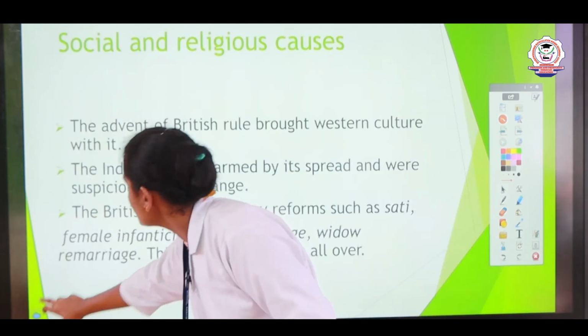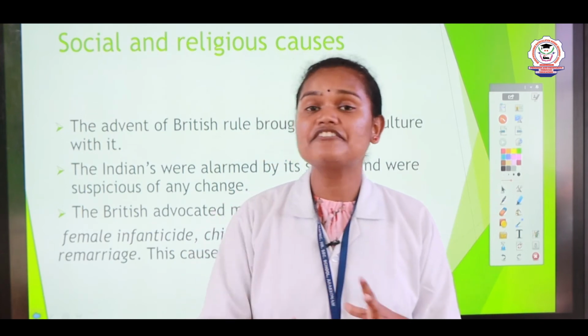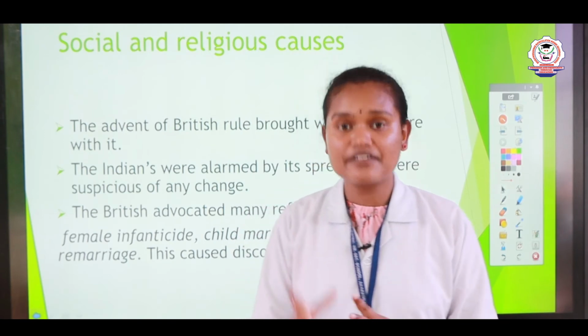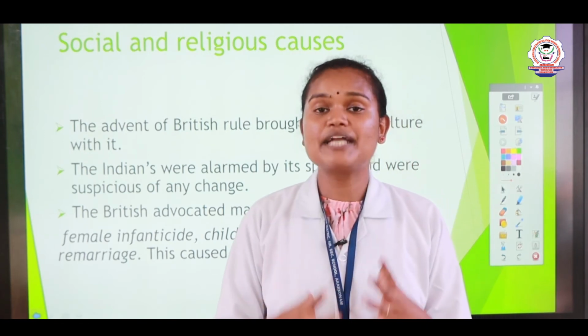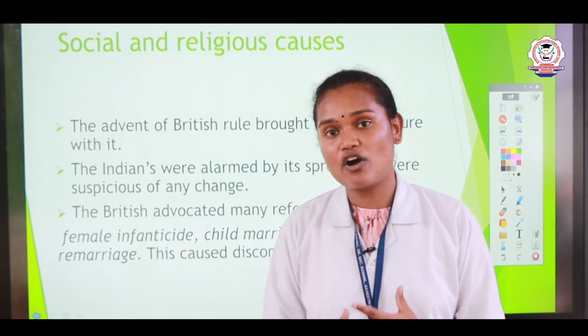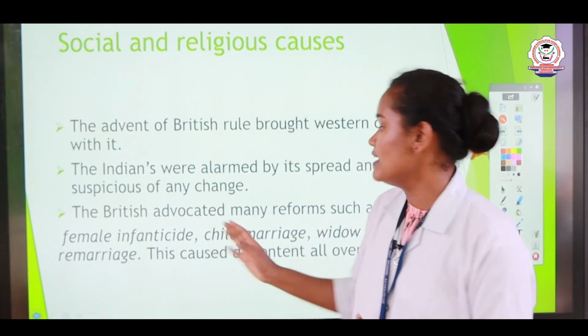Okay. Social and religious causes. So the British interfered in the social and religious customs of Indians, which created hatred among the Indians. This is an important reason for the outbreak of the 1857 revolt. Clear, students? Then next one,